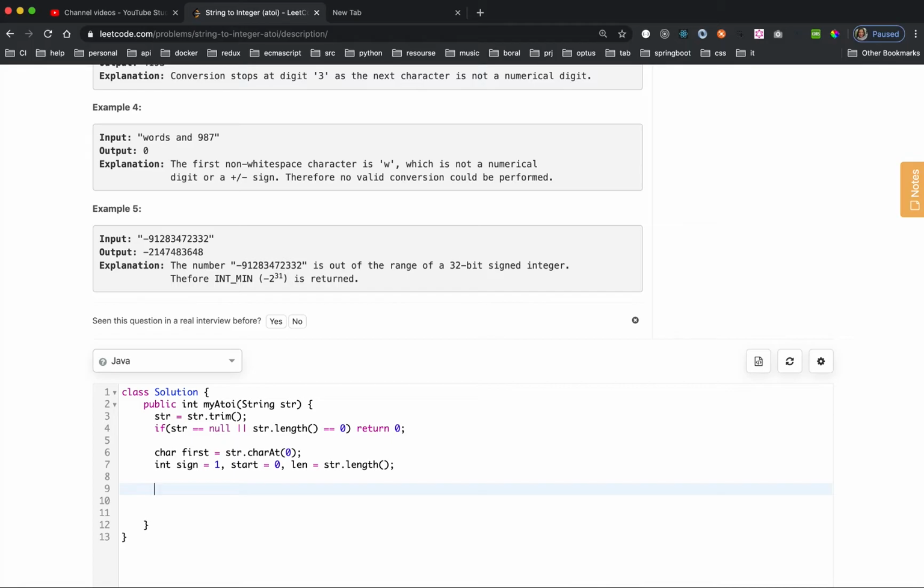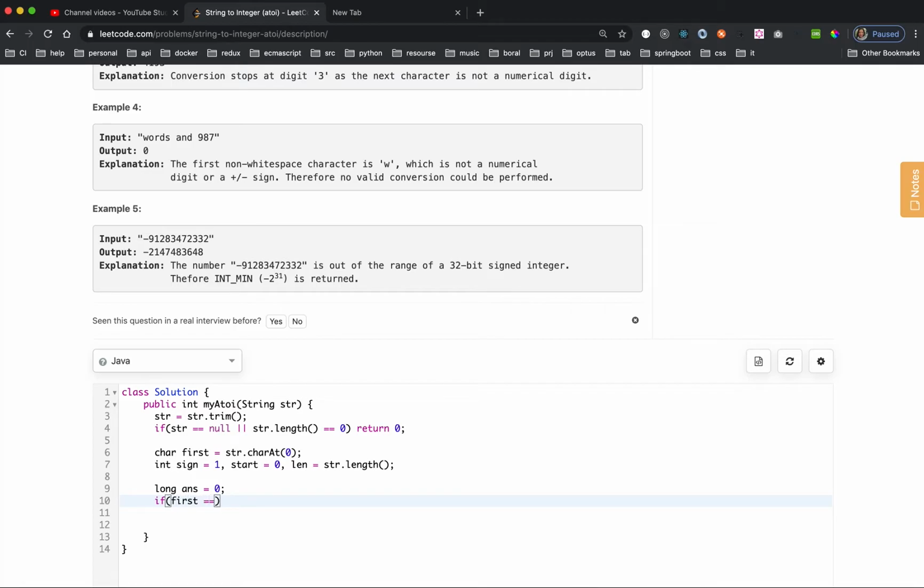And could be overflow, so we assume it is the result. Actually, I just sum the result. It is the sum. We could say sum, or we just say the answer by default. It is the 0. If you have watched my previous video, it actually just sums them together.